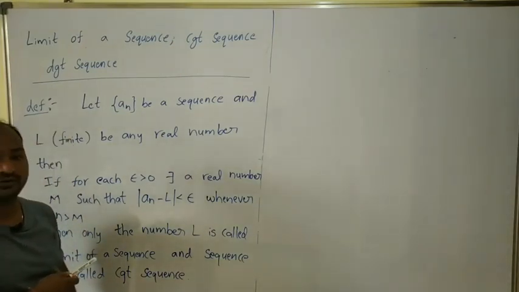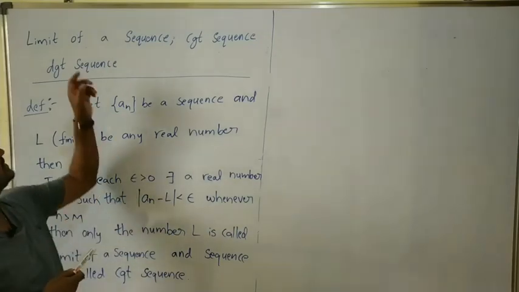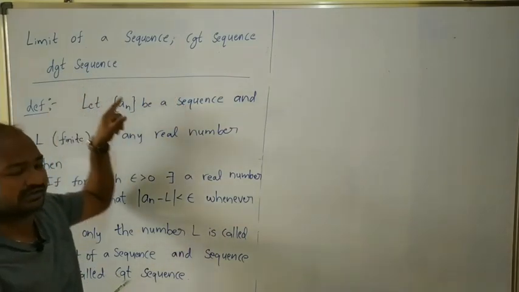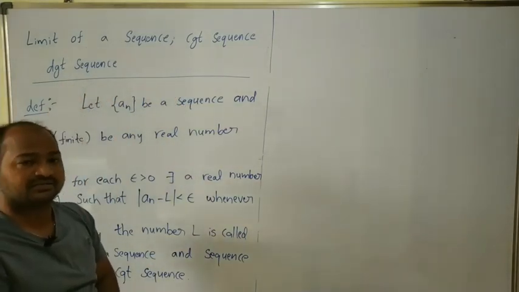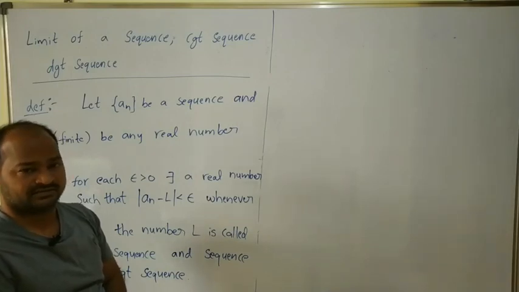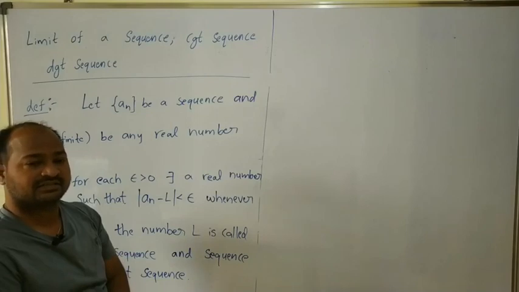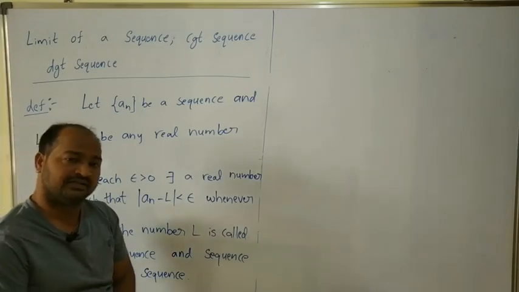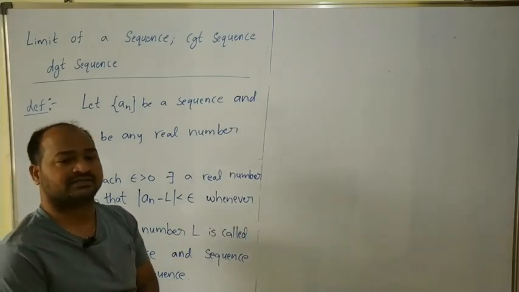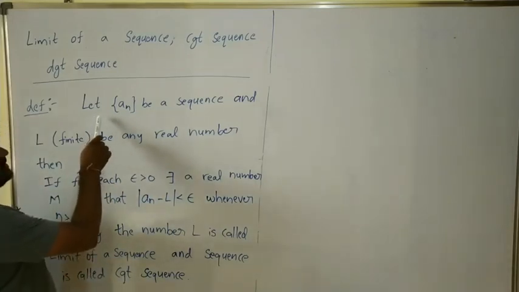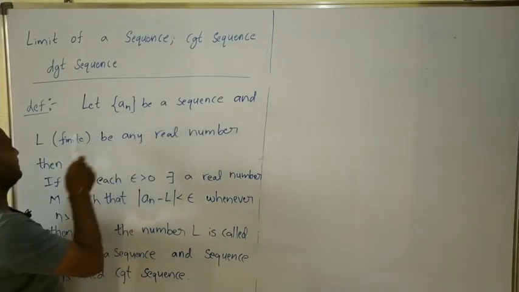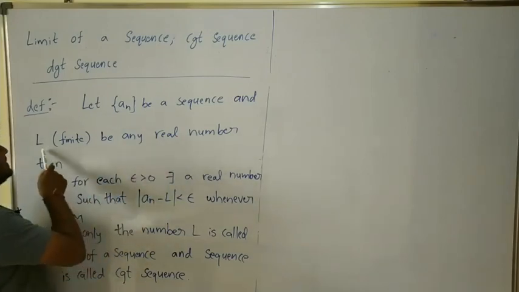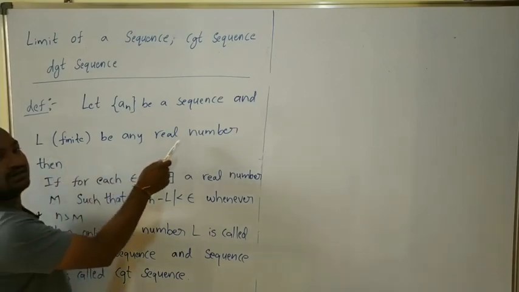Now we are going to discuss the topics: limit of a sequence, convergent sequence and divergent sequence. That means, what is the limit of a sequence, and whether the given sequence is convergent or divergent. Here there is a definition for the limit of a sequence. Let a_n be a sequence and L be any real number, that means L be any finite real number.